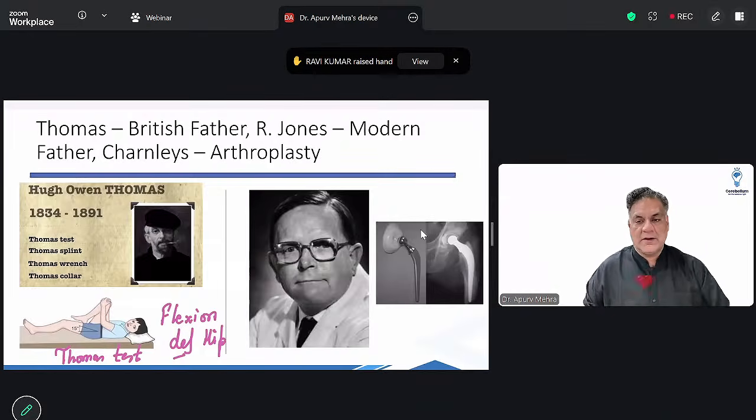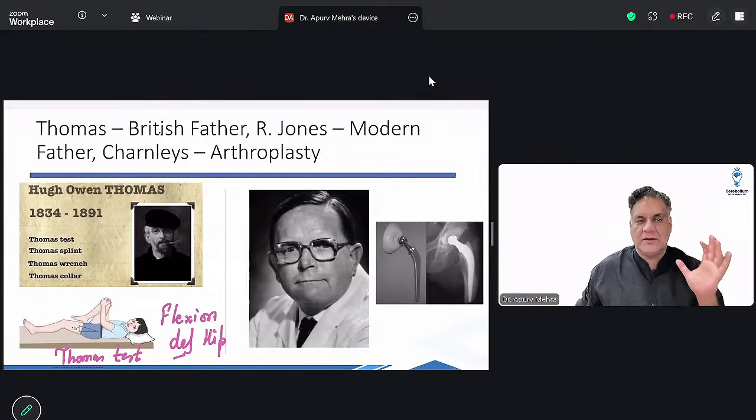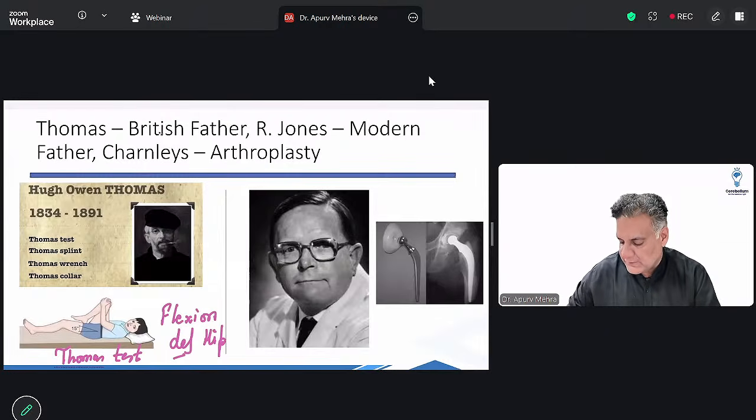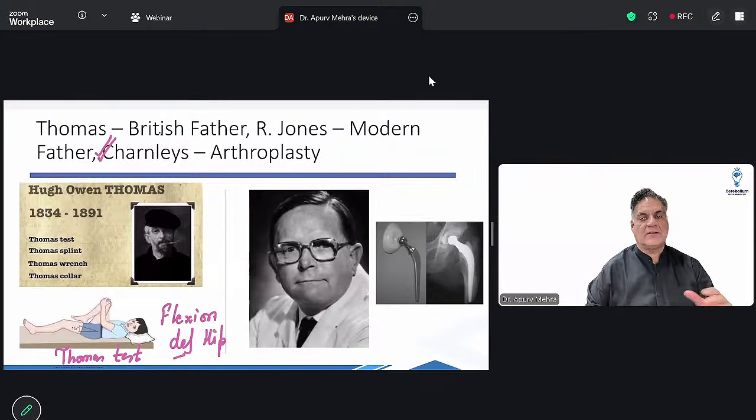Most joint replaced in the human body. The most common joint replaced in the human body is the knee joint. It is also the largest joint. And the father of replacement is Charnley. Arthro means joint. Plasty means replacement.